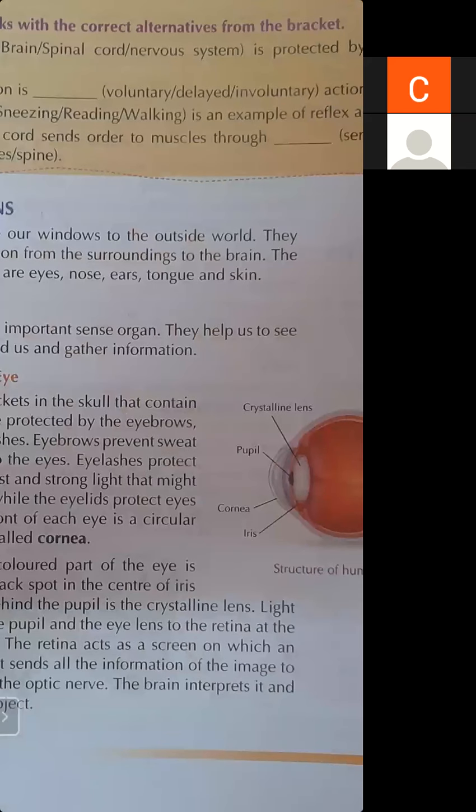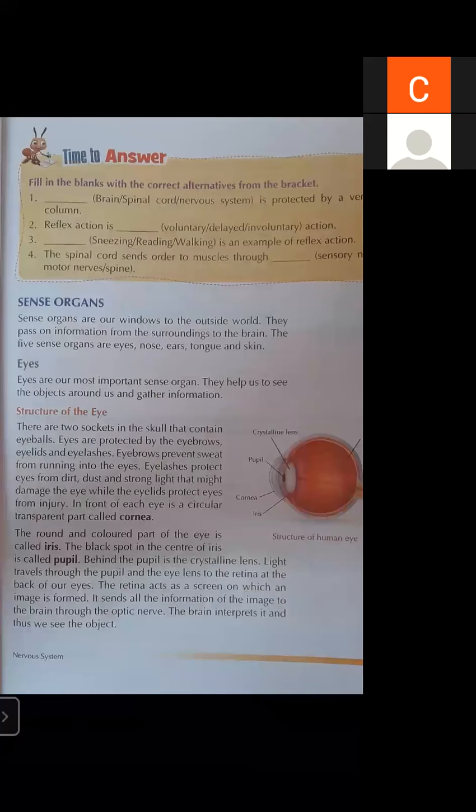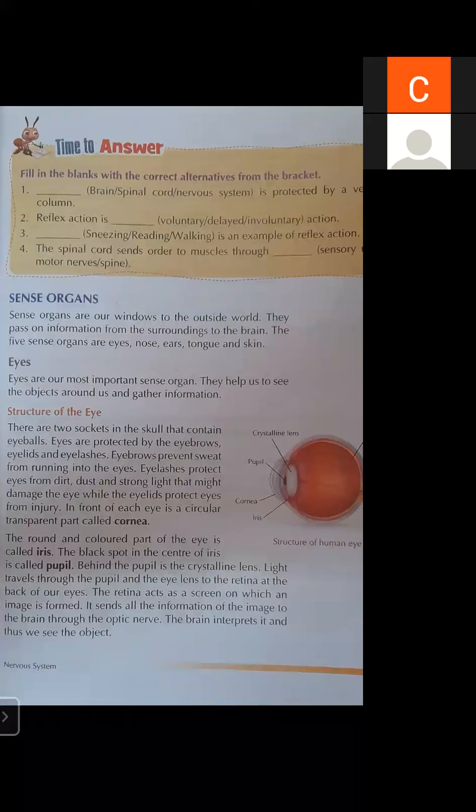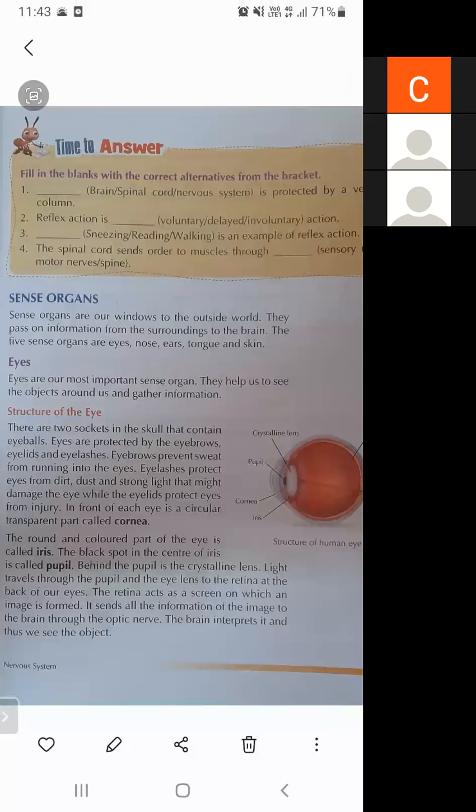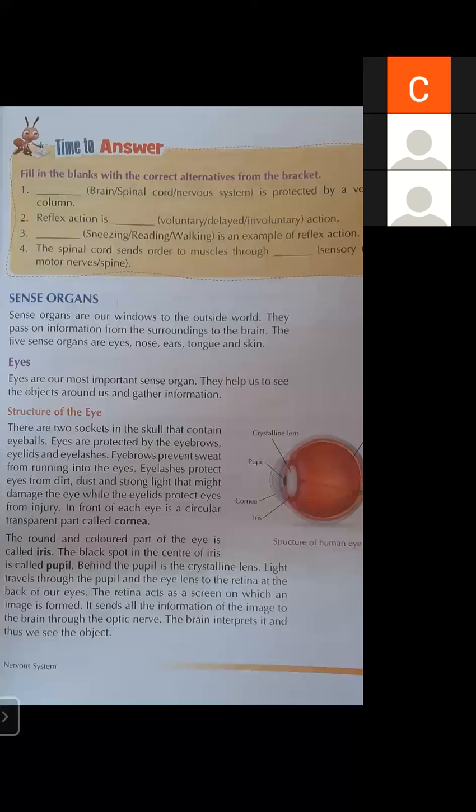There are two sockets in the skull that contain the eyeball. Eyes are protected by eyebrows, eyelid, and eyelashes. Eyebrows prevent sweat from running into the eyes. Eyelashes protect eyes from dirt, dust, and strong light that might damage the eyes, while eyelid protects eyes from any type of injury.